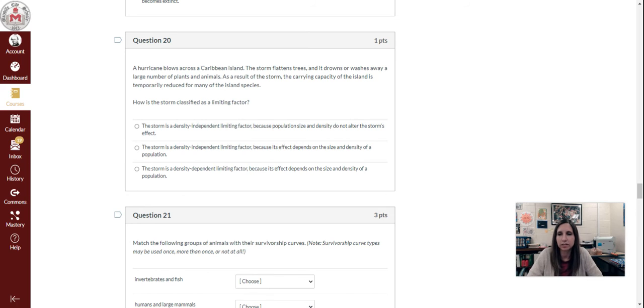A. The storm is a density-independent limiting factor because population size and density do not alter the storm's effect. B. The storm is a density-independent limiting factor because its effect depends on the size.